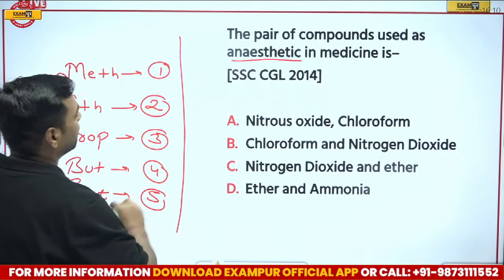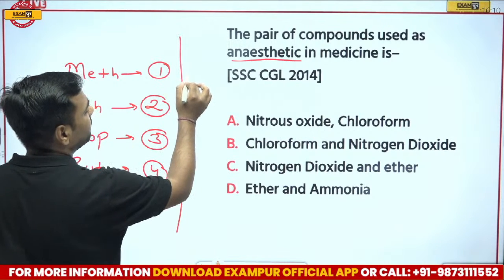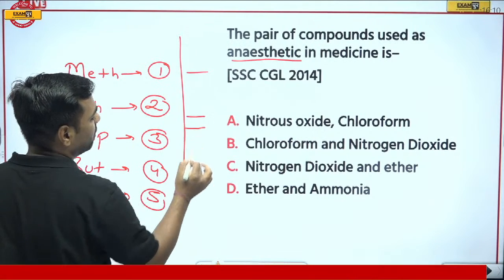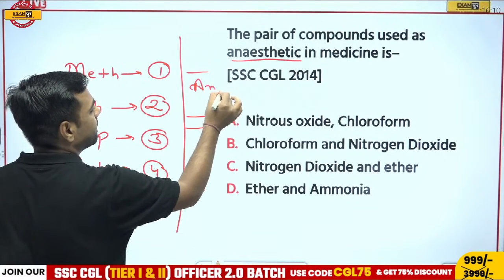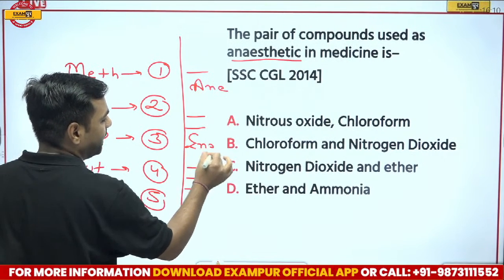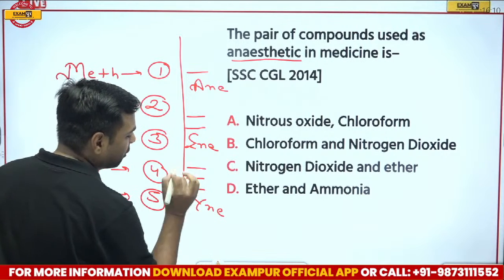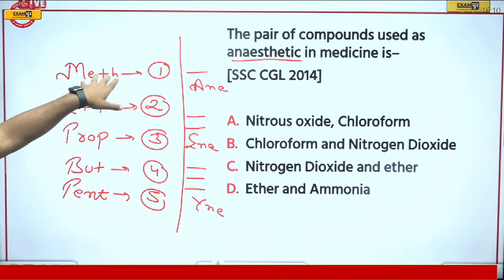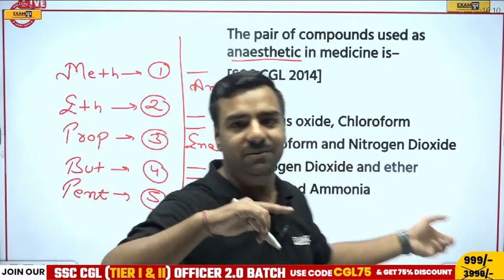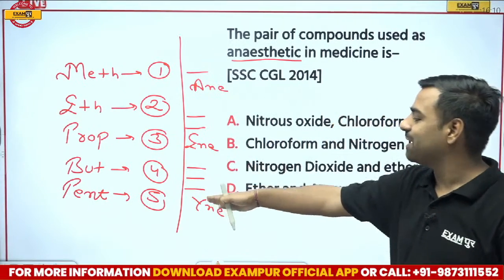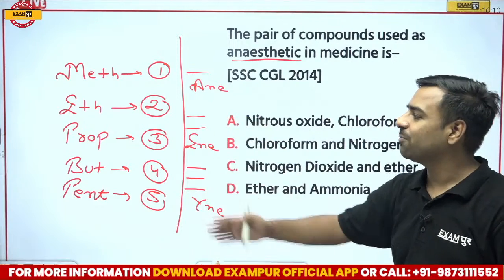If we talk about the number of bonds, we have single bond, double bond, and triple bond. That is ane, ene, and this one is ine. And accordingly we say that if we are talking about 1 carbon, we can talk about methane over there. Then if I talk about triple bond, we can talk about ethyne or propyne over there, right?